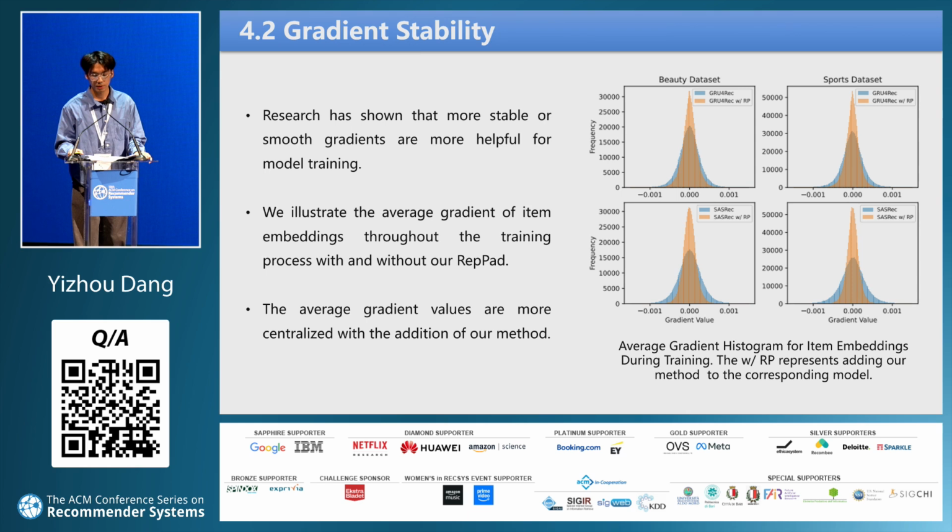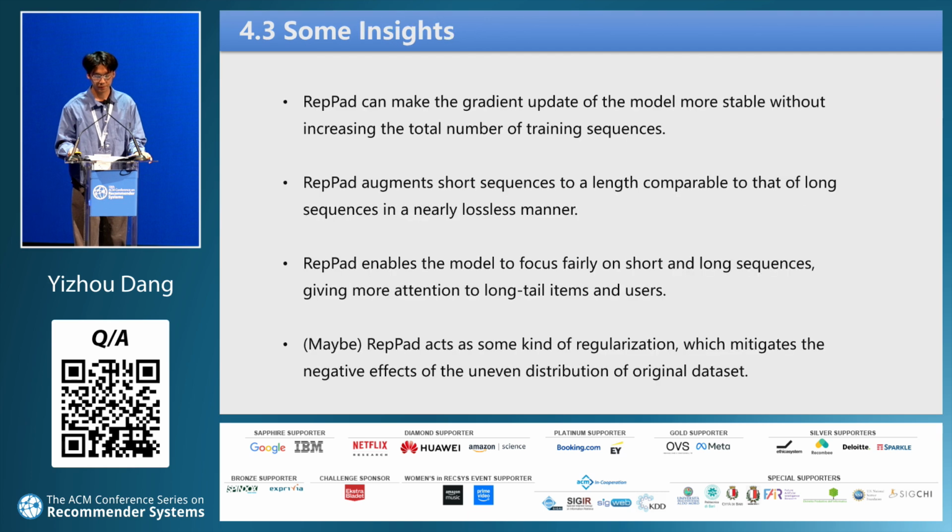Researchers have shown that more stable or smooth gradients are more helpful for model training. We illustrate the average gradient of item embeddings throughout the training process, with and without our repeat pad. The average gradient values are more centralized with the addition of our method. Smooth gradient updating allows the loss to converge stably and improves the model performance.